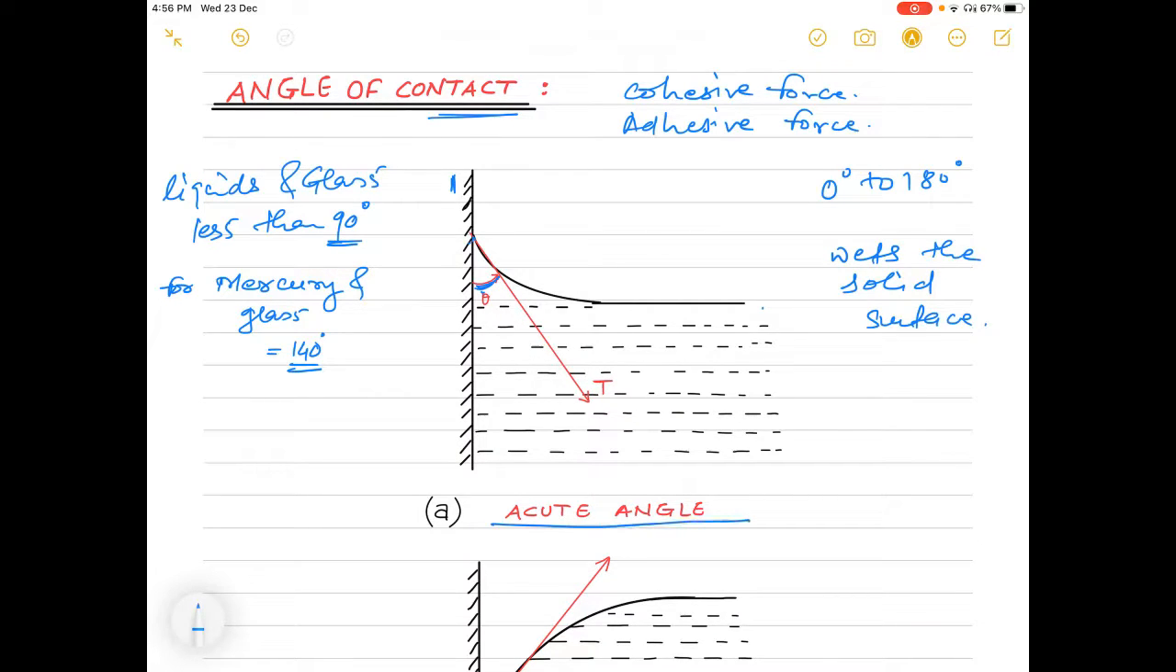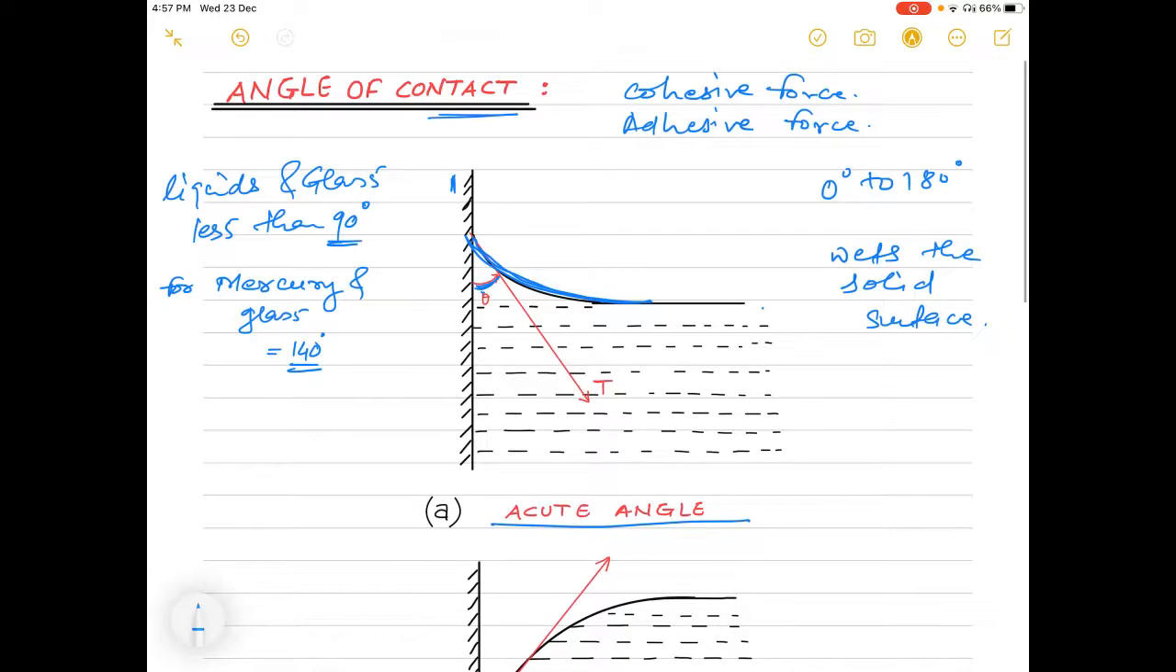Acute is what? It is less than 90 degrees. The examples are glass and water. So in this case the liquid surface is concave upward, as you can see over here. The liquid, where it is in contact with the solid surface, is concave upward.